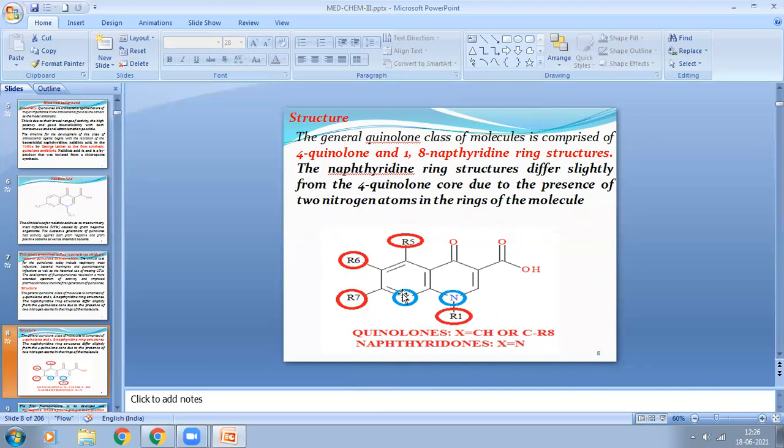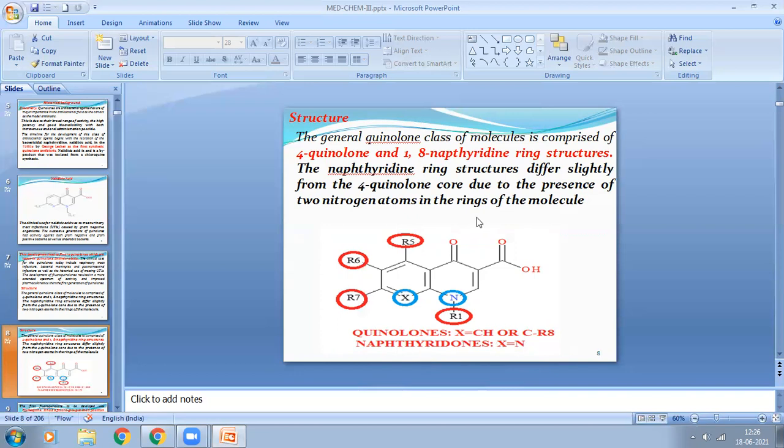If here X is carbon or CR8, for example, means if X is carbon, then here another R will be put as R8, then it becomes quinolones. If X is N, then it is naphthyridones.